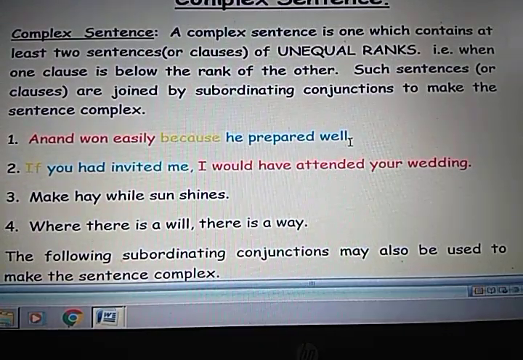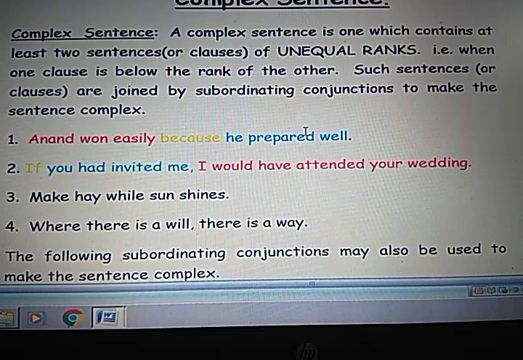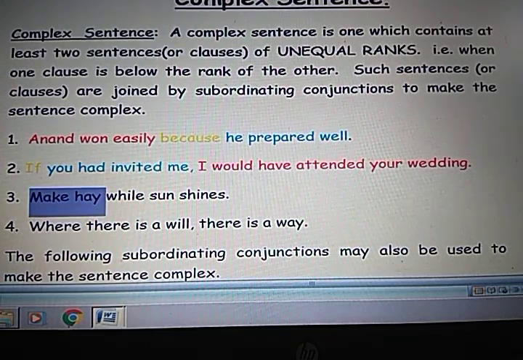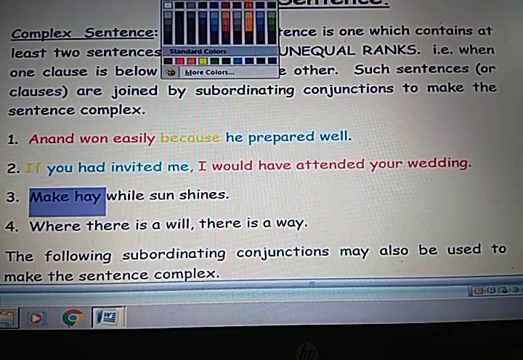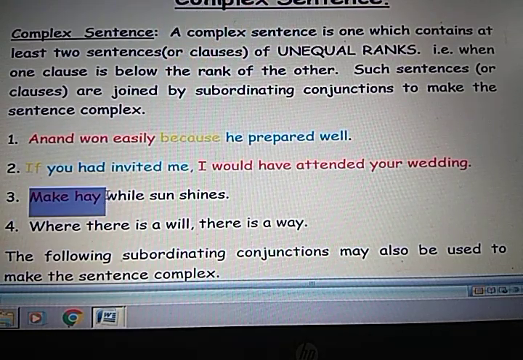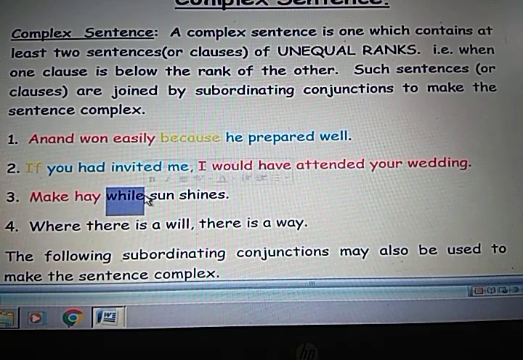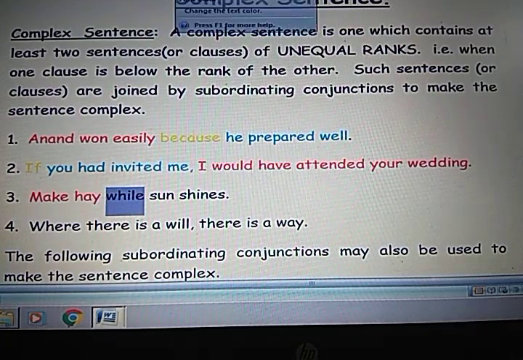So this is what sentence? A complex sentence. Make hay while the sun shines. Make hay, this is your main clause. While the sun shines, this is your subordinate clause. Clear? And these two are joined with the conjunction while.